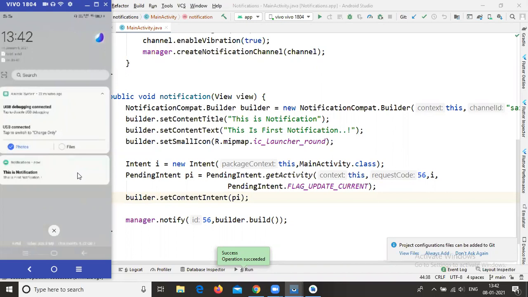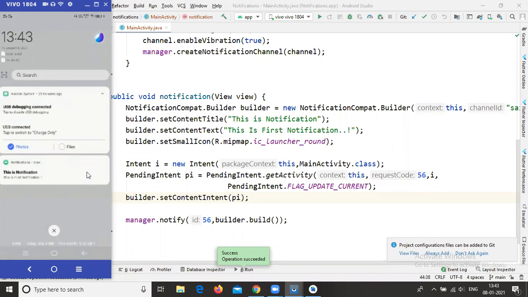But I want to clear this notification. When you get WhatsApp messages and click on a particular WhatsApp message notification, it is removed from the notification bar. But here my notification is not removing.